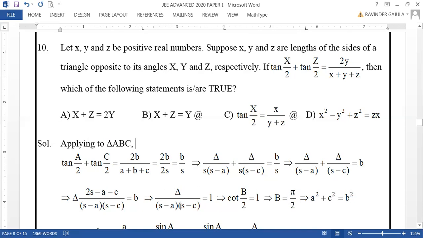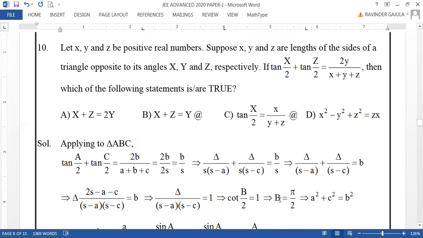Cancelling one root over s minus a, s minus b. So s minus c can be taken as cot B by 2. This is the formula for cot B by 2. So cot B by 2 equal to 1. Then B by 2 equals cot 45 degrees, which is 1. So B by 2 is 45 degrees, or pi by 4, then B equal to pi by 2.